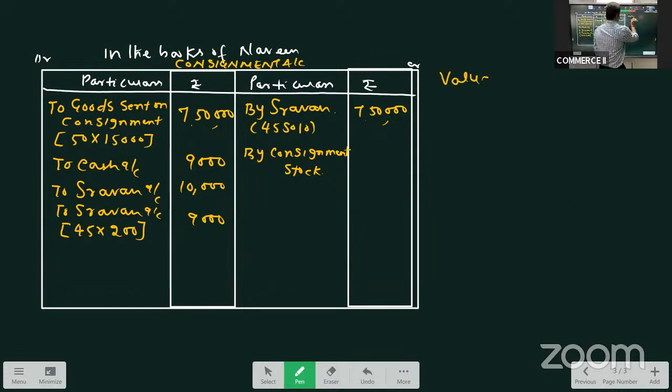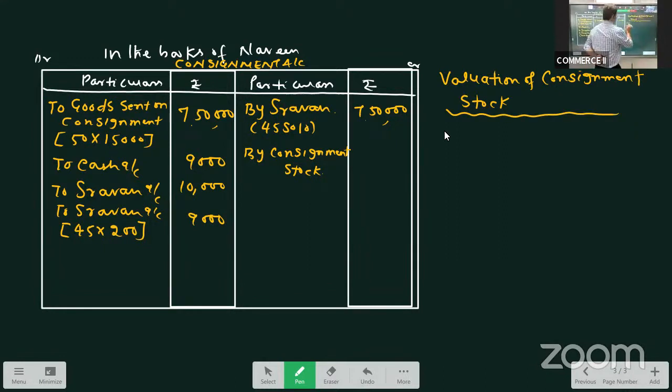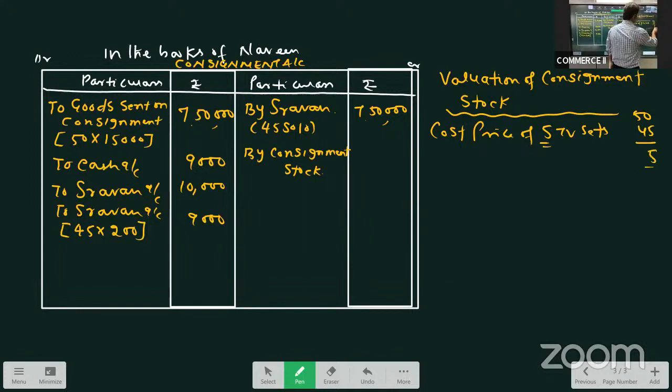When the units are given, valuation of consignment stock is cost price of 5 TV sets. Sir, how come 5? Because 5 are unsold. Out of total 50 TVs, 45 are sold. Unsold is 5. So, cost price of 5 TV sets.